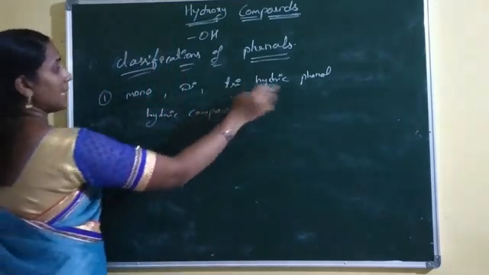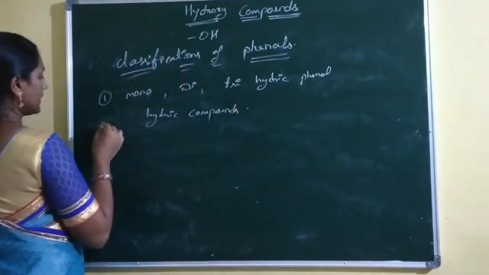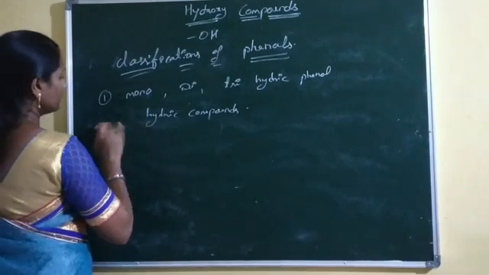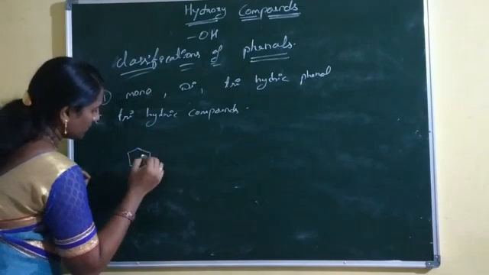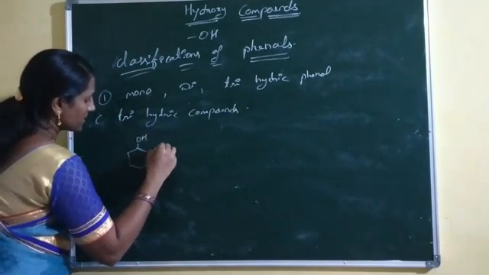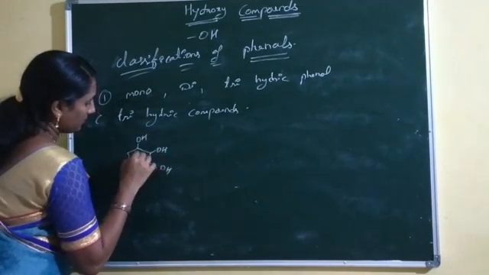Now trihydric, examples of trihydric phenols. That means 3 hydroxy groups are directly bonded with the benzene ring.